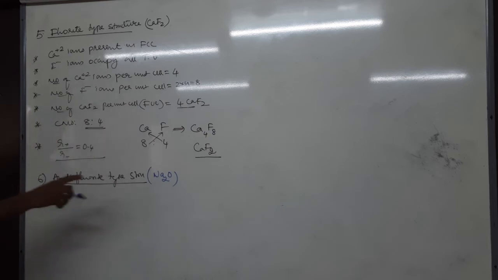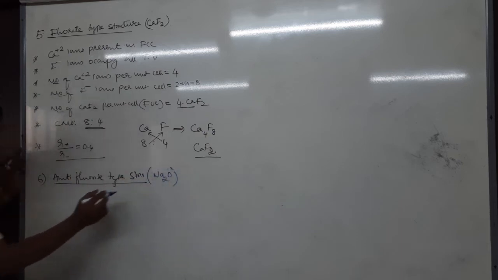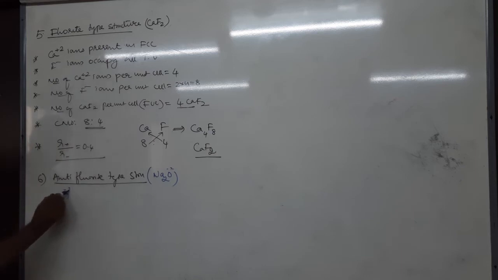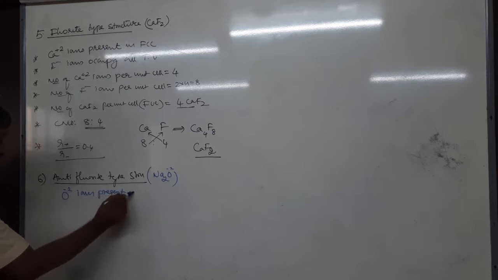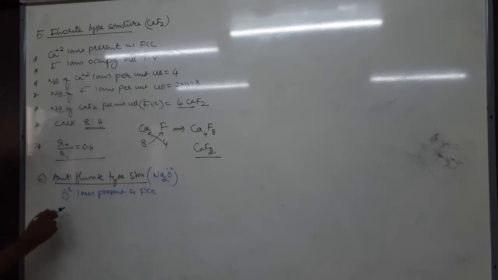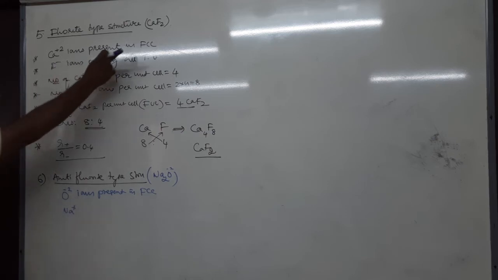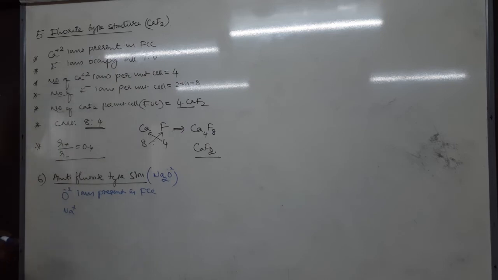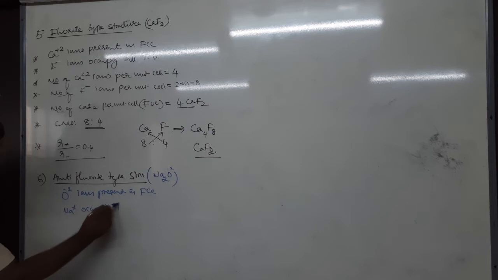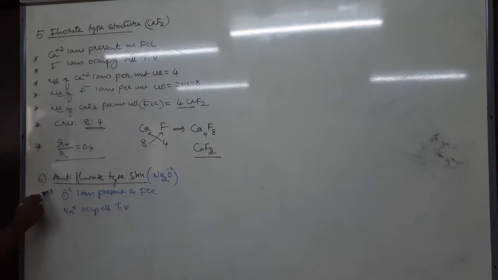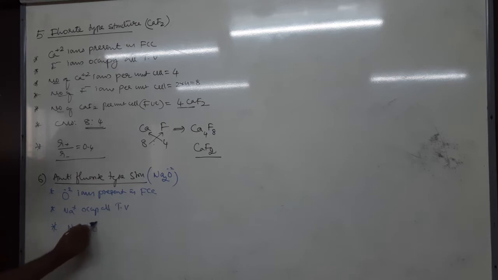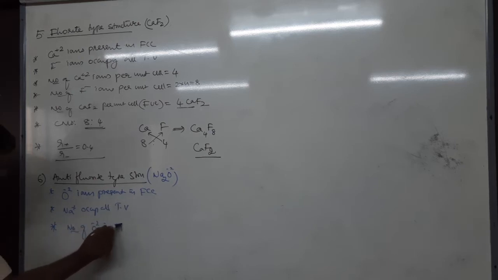Now tell me, here which is the anion? O minus 2. Therefore here anion O minus 2 ions are present in FCC. Then what about Na plus? Cation. Here cations occupy all tetrahedral voids. So therefore, now tell me, what is the number of O minus 2 ions per unit cell?